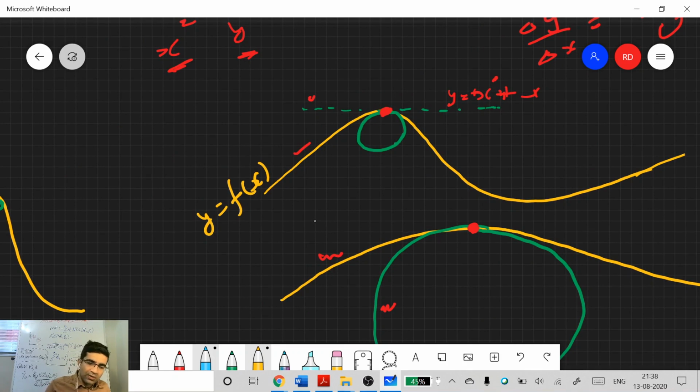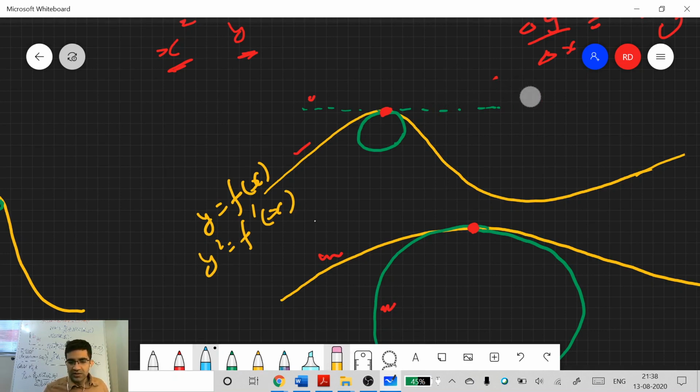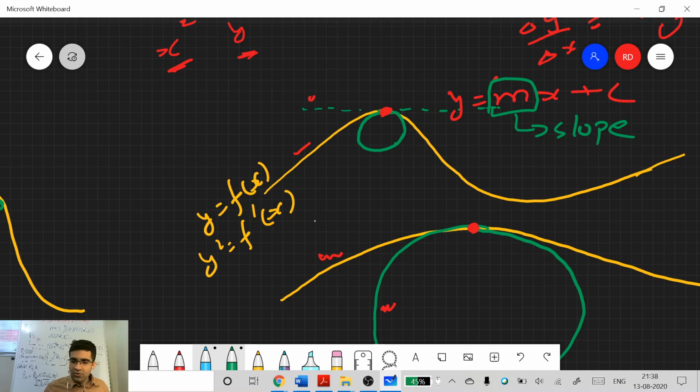What we do is we take the first derivative, which is f dash x. In the case of a tangent, when we draw this tangent at this point, y equals mx plus c, m is the slope, correct, in the linear equation. So we make m equal to this value.